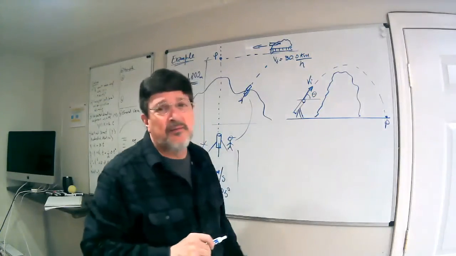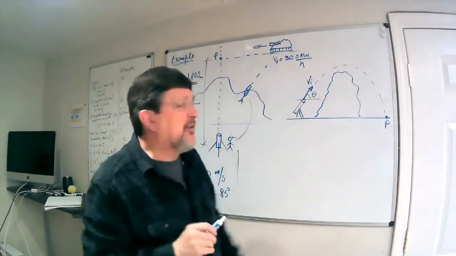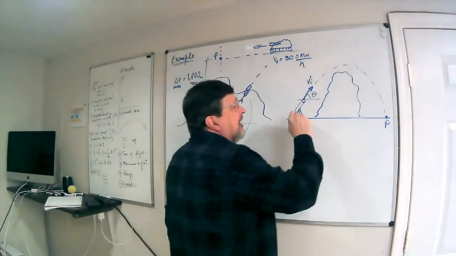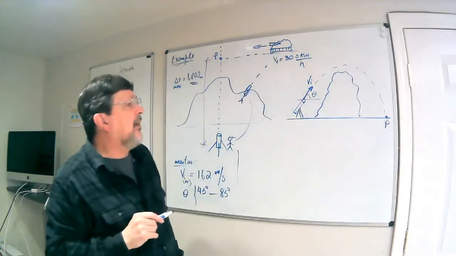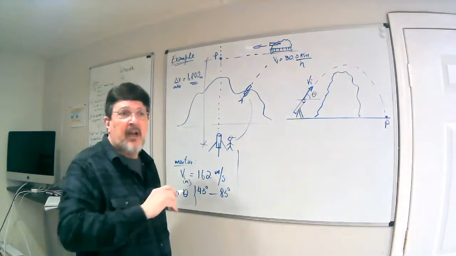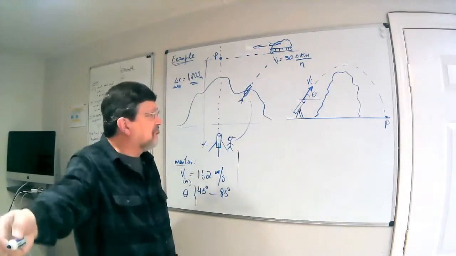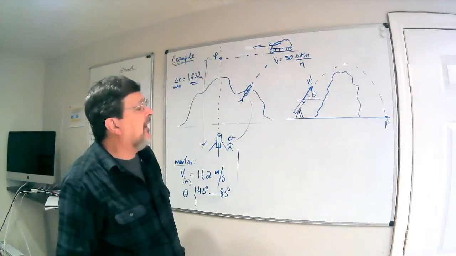Let's assume that it's close enough to not consider air friction, right? So we say that the motion, the trajectory of this ammunition is ballistic because it just goes with gravity, right? And some air friction to get there.